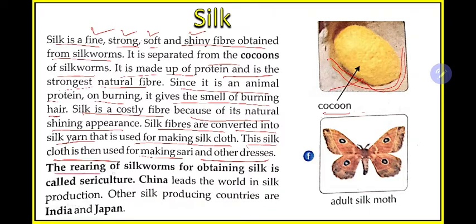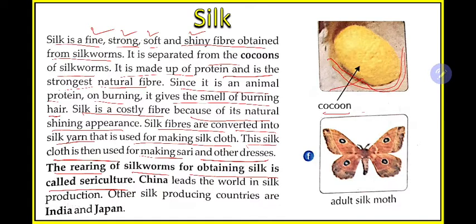The rearing of silkworms for obtaining silk is called sericulture. So what is sericulture? It is very important. Remember, the rearing of silkworms for obtaining silk. That means someone is taking care of silkworms. They are growing silkworms at a certain place, giving them food, giving them shelter, and taking care of them. Why? Because from silkworms they will get silk. This overall process is known as rearing. So the rearing of silkworms to get silk is known as sericulture.